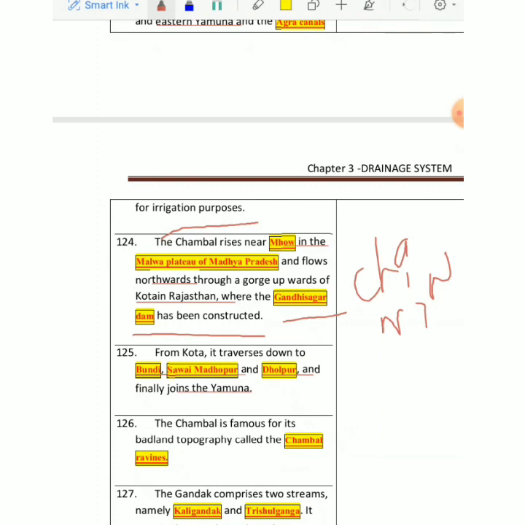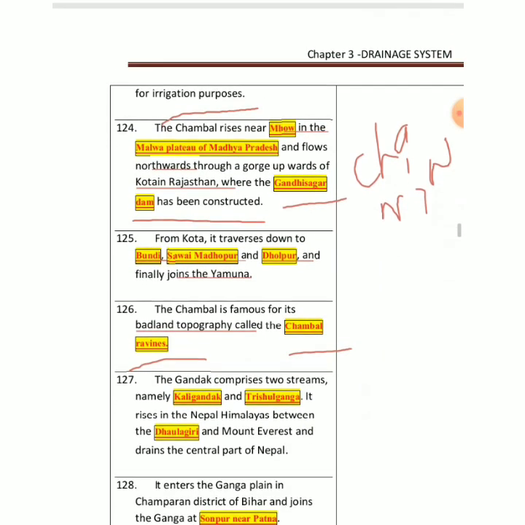Chambal is mainly a river which is known for its badland topography, because the area of Chambal is known for badlands. There are so many ravines, मिट्टी के गड्ढे से बने हुए हैं, and we come across so many dacoits also in this area. So that is also known as Chambal ravines. That's it. Okay.